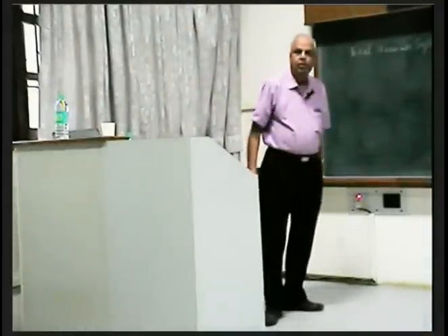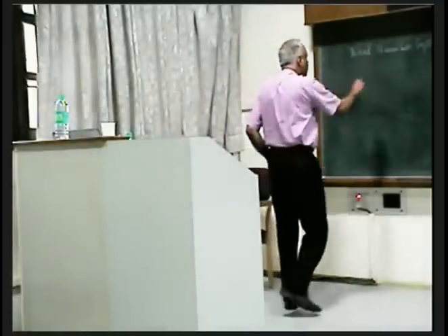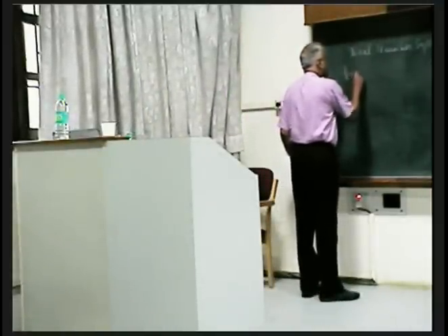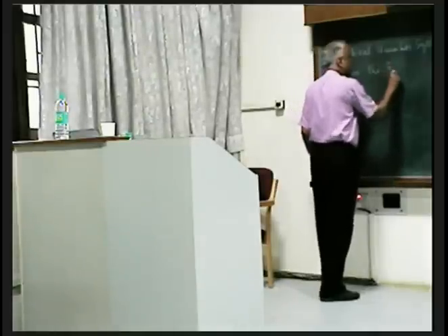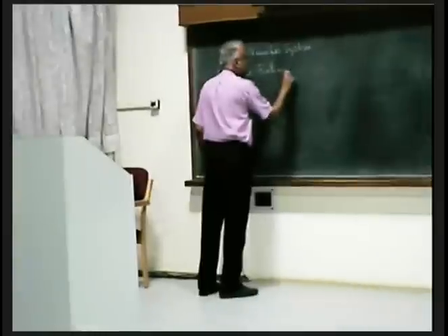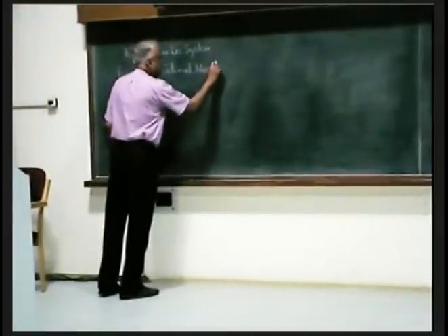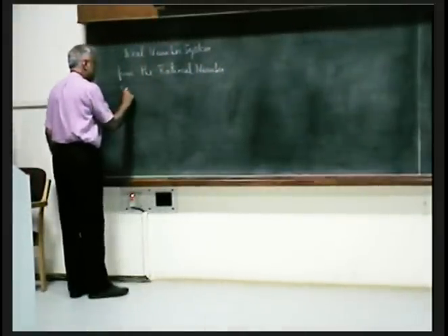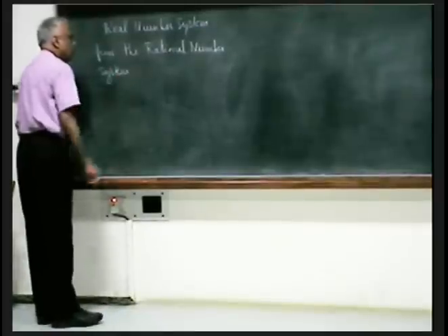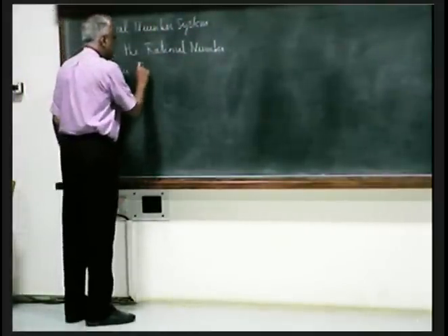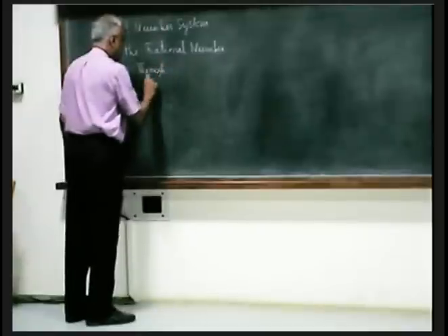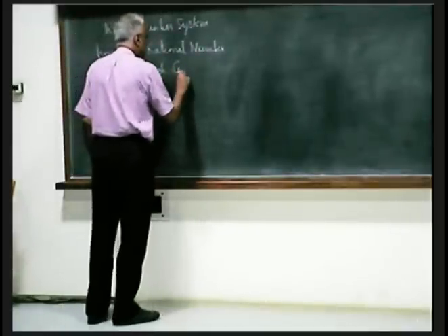Okay, what I will do is, as I said last time, I'll first illustrate, not in full detail, but some of the basic facts about getting the real number system from the rational number system, through Cauchy sequences, because you can do it in two different ways.